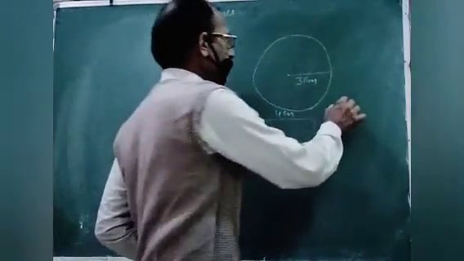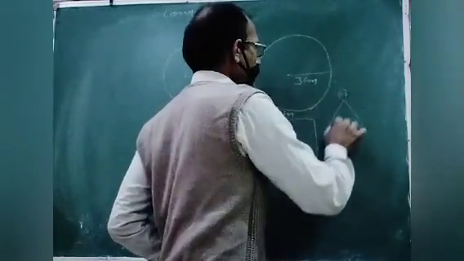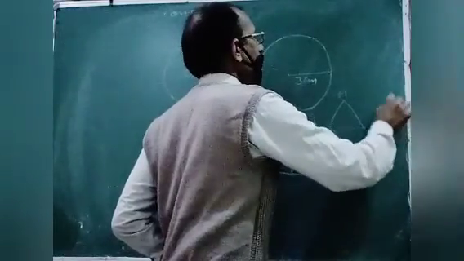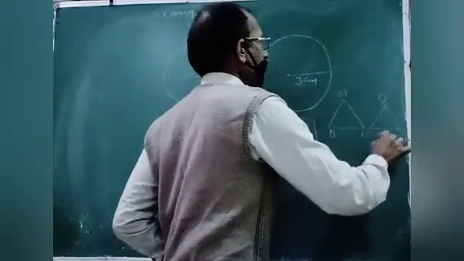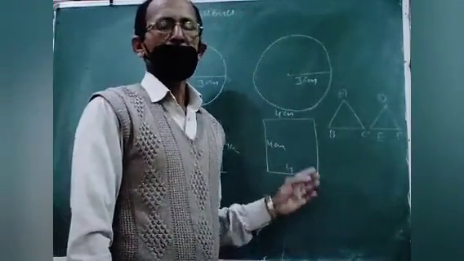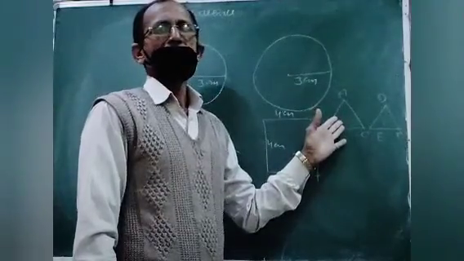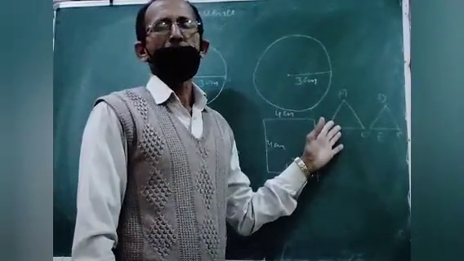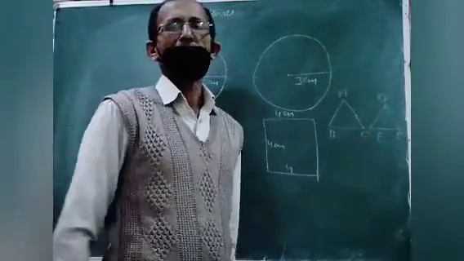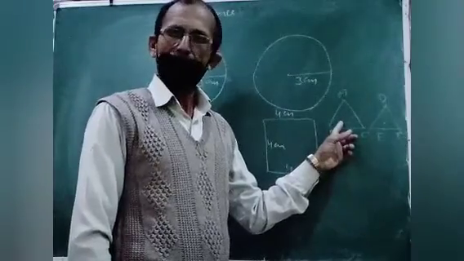Similarly, in triangles, take this triangle ABC and another triangle DEF. Both are equilateral. You already know the meaning of equilateral: all the sides of the triangle are equal.